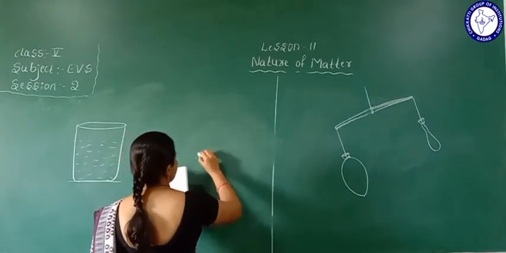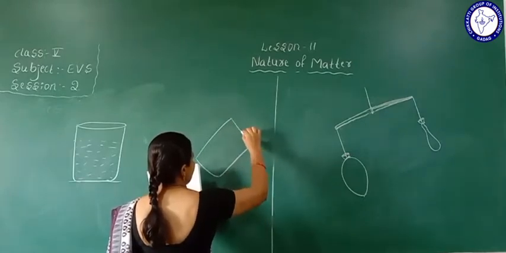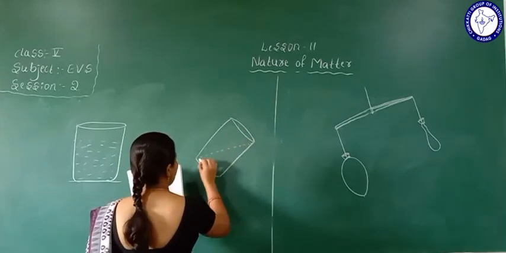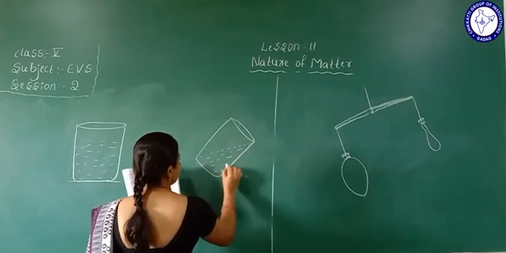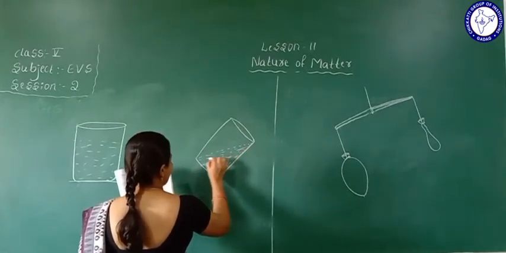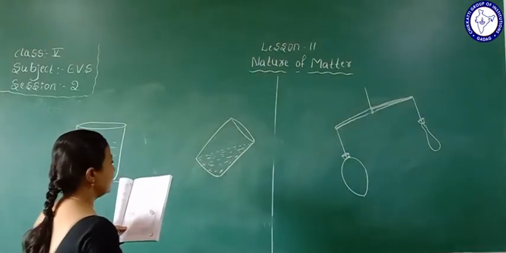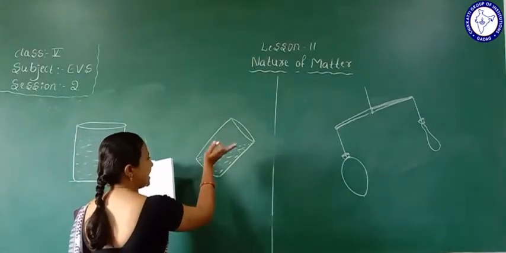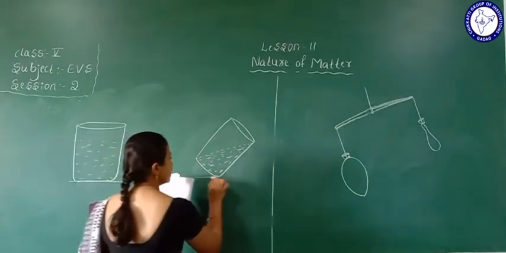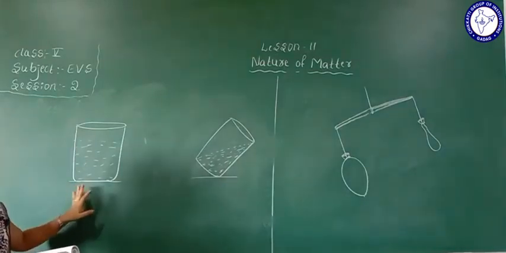It is a little bit slanting, so the water can come to that position. The same amount of water only we will fill. So this glass is filled with water and kept in a slant position. The position is slanting. And this glass is on a plain surface.